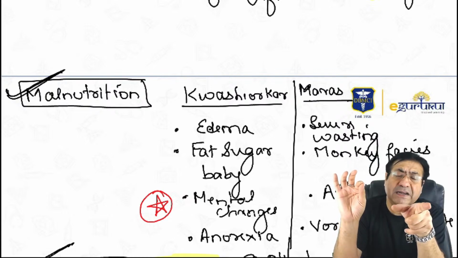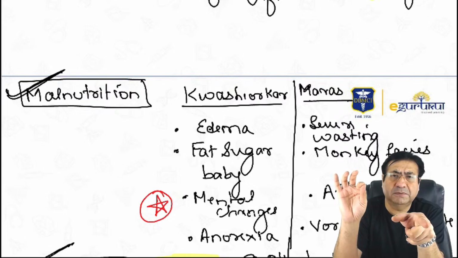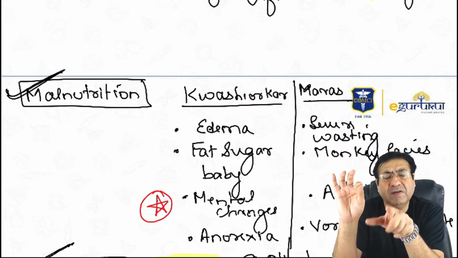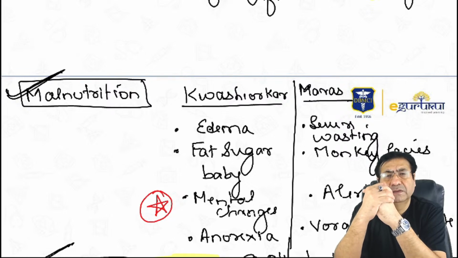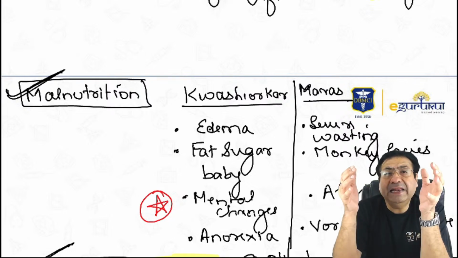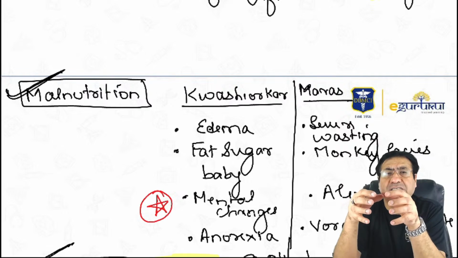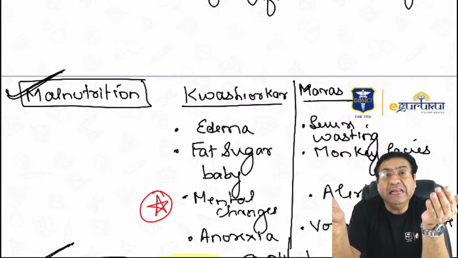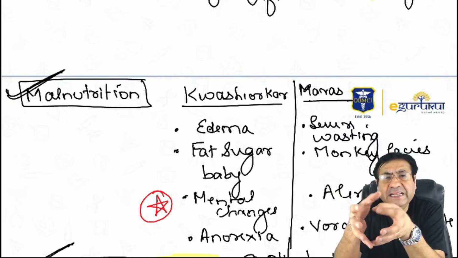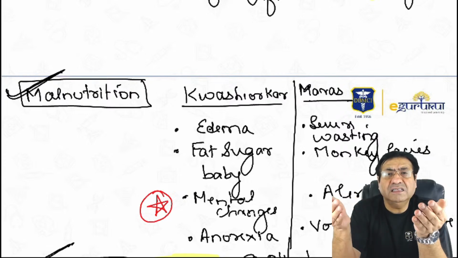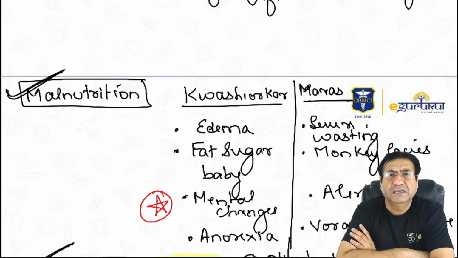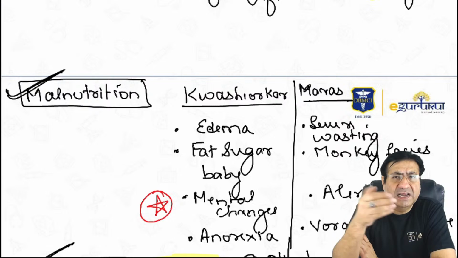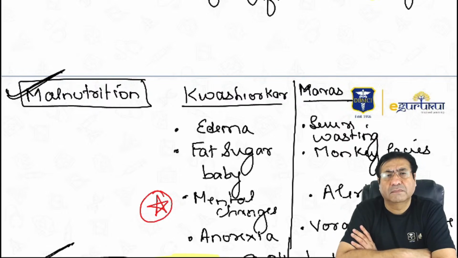But the pincer grasp at 9 months is an immature pincer grasp. So when does a mature pincer grasp develop? 12 months. Then in language, I told you the child starts to babble at the age of 6 months. But soon he starts speaking meaningful words. So he starts combining those meaningful words and jargons at the age of 15 months. He starts speaking in sentences at the age of 2 years.